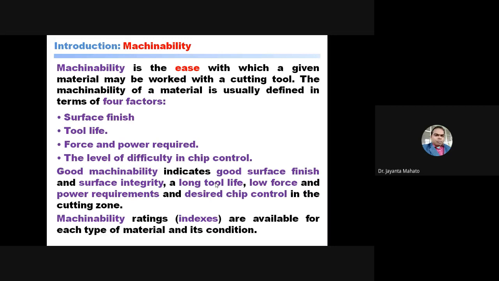These conditions involve machining parameters, meaning depth of cut, feed, and speed, and coolant media, meaning what type of cooling you are using. So these are the cutting conditions.